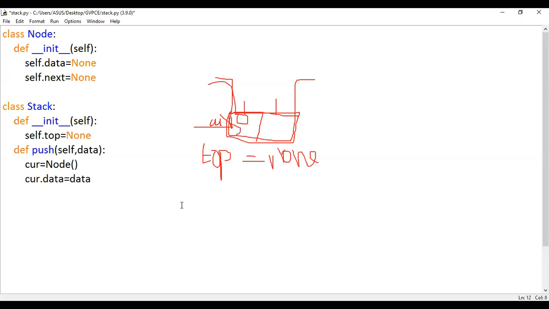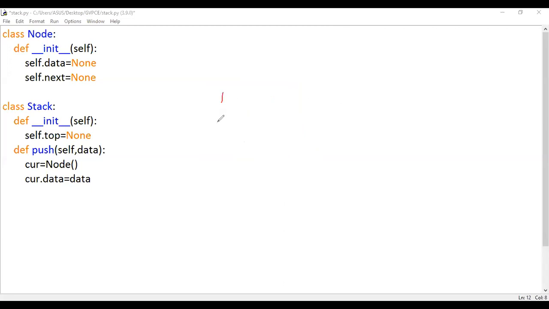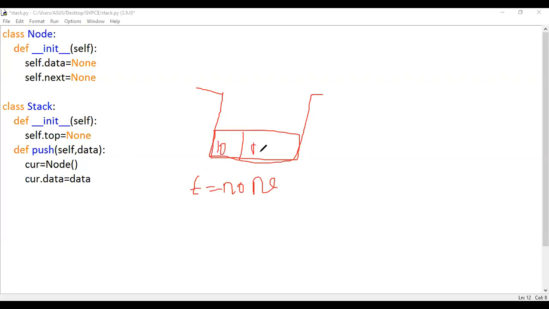So what should I do is I should check. Just a minute. Let me draw this diagram properly. See here, this is an important point for you to understand. This particular stack is there and this is a node we have created, and here initially top is equal to None. This is the initial value and we have inserted data. Here we are passing 10, so this is done and this will be None right now.